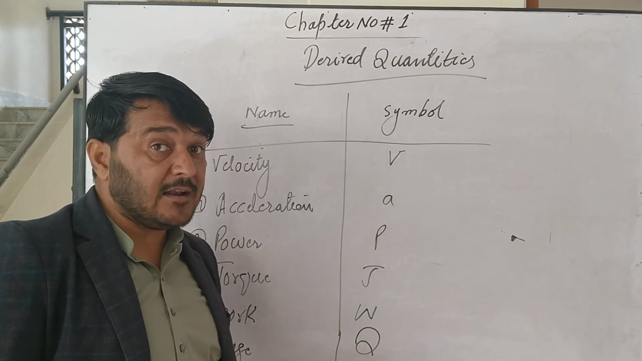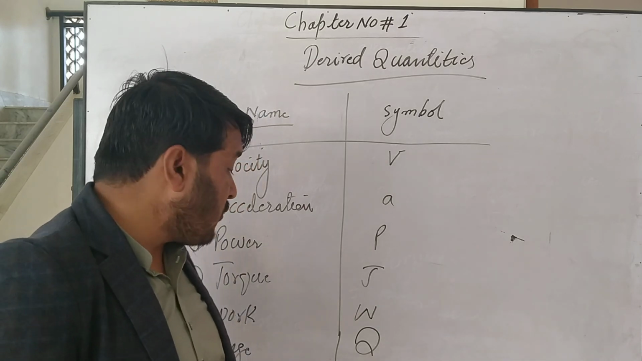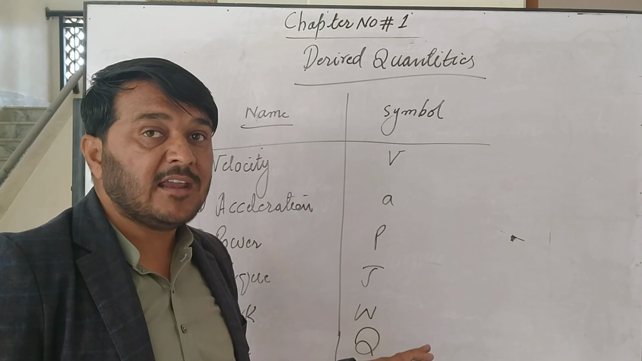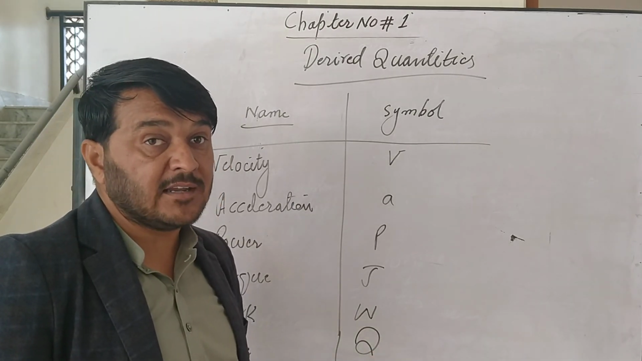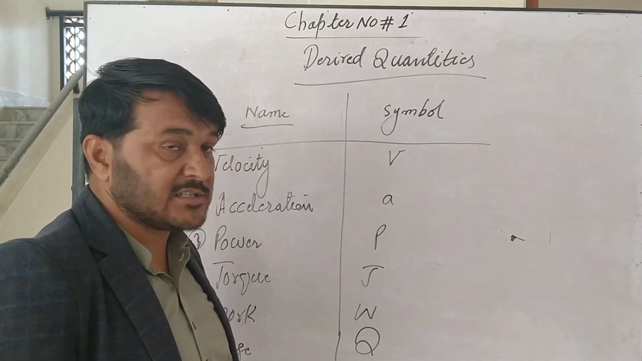In the earlier lecture, I gave you an assignment question: why is current a base quantity, and why is charge not a base quantity? Why is current a base quantity? This is my question. Thank you.